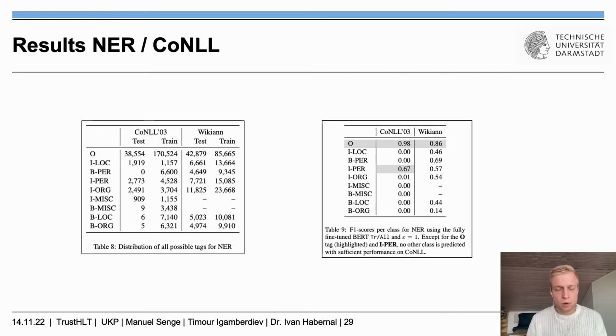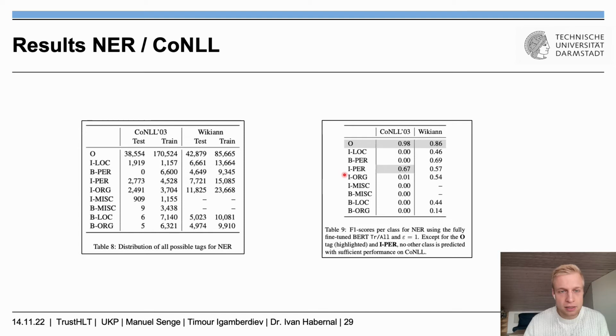Now the question is, what is the difference between this task where the model fails to learn it and all the other tasks we saw before where the model had a very good accuracy? If you look at the data set, we see that, for example, the O tag here is very much overrepresented, while this tag here, for example, is underrepresented. If you look at the data set beforehand, we see a very evenly distributed data set. So we can say that these data sets for NER are actually skewed.